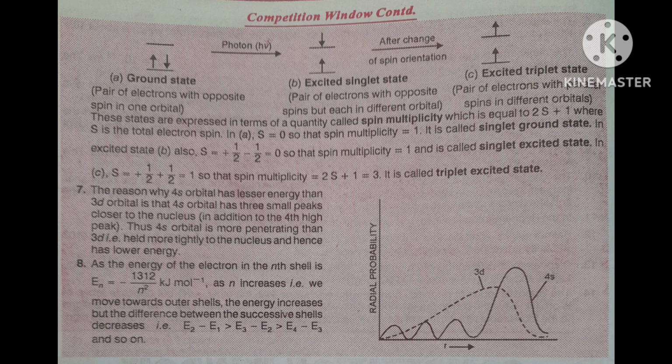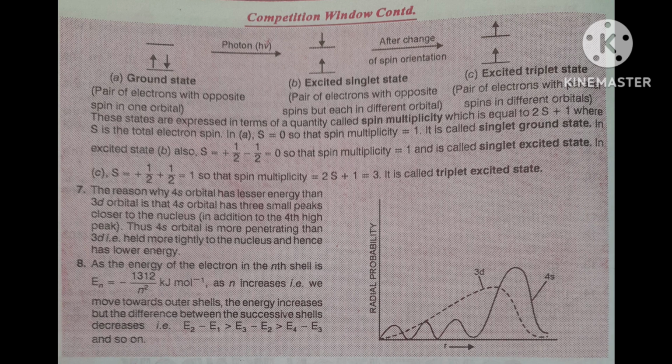These three states, ground state, excited singlet state, excited triplet state, are expressed in terms of spin multiplicity, which is equal to 2S plus 1, where capital S is the total electron spin. In the first case, S is equal to 0.